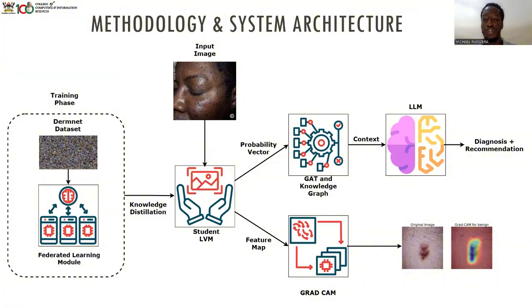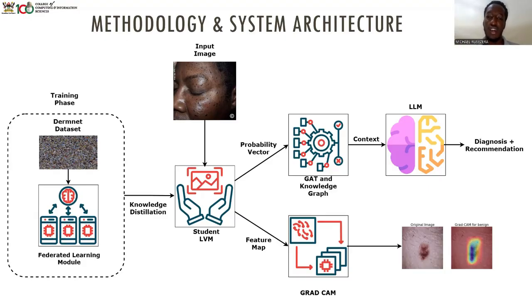Then the probability vector will go to the graph attention network and the knowledge graph to better interpret the diagnosis and get a more stable one, because the probability vector will just be something like a 0.6 chance that it's eczema or a 0.3 chance that it's ringworm.